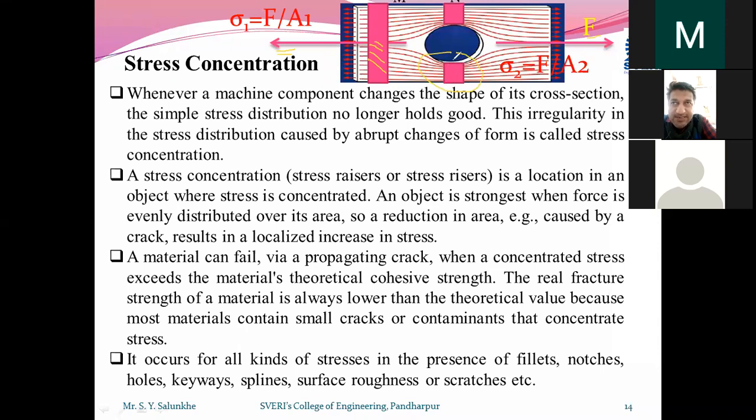When these lines come together, it is like fluids: if you put any obstacle in between, they come together, and in this region the pressure decreases and velocity increases.